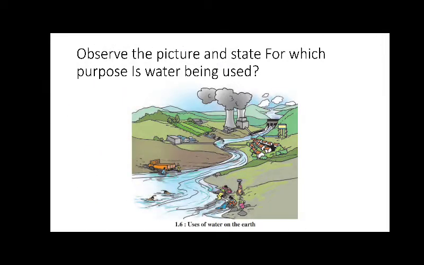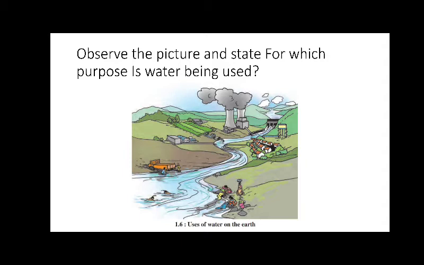Observe the picture and state for which purpose water is being used. So in this picture, what are the different activities in which water is used? You can see some boys are swimming in the water. Then some women are washing their clothes in the water.